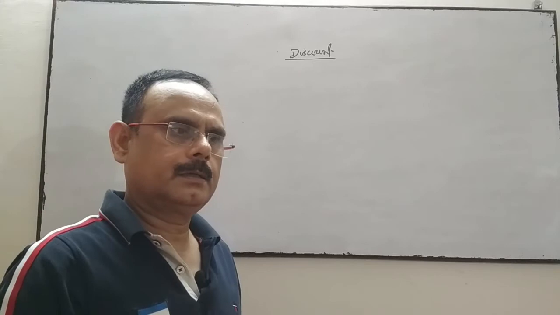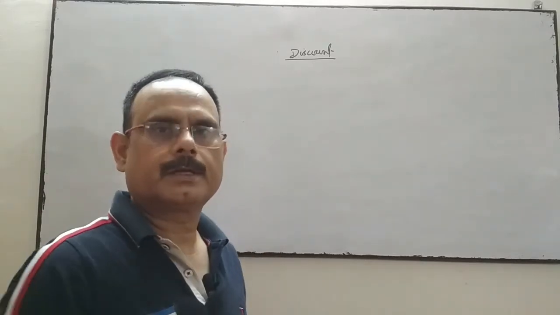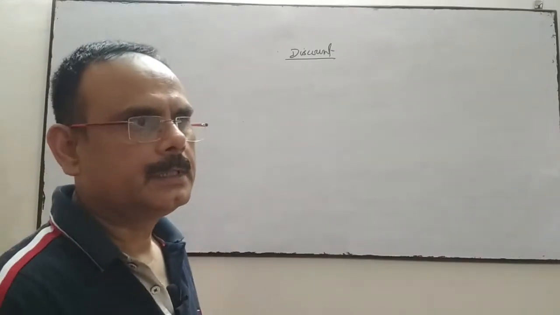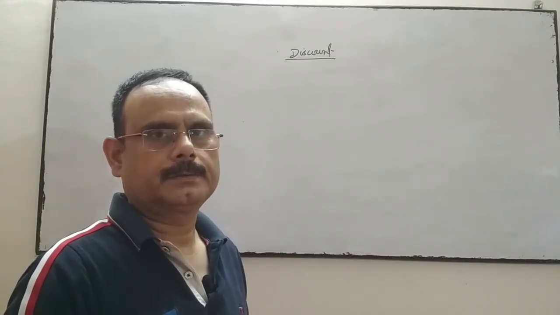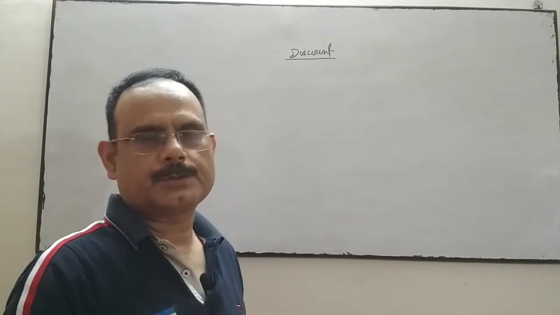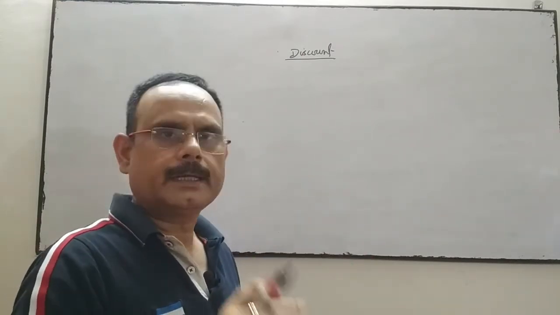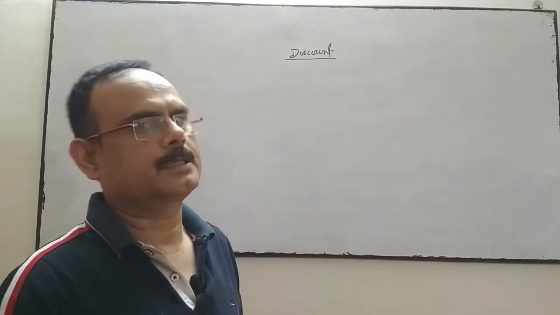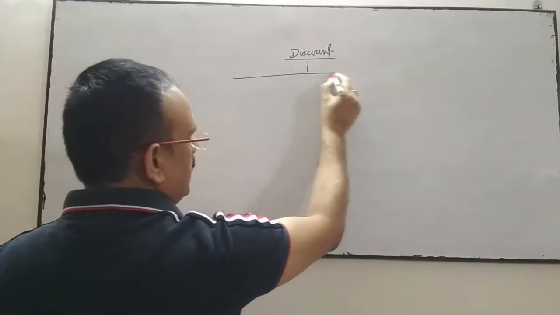When the seller sold something to the customers, then at that time the seller gives discount to the customer. Sold something means sold goods to the customer. There are two types of discount.